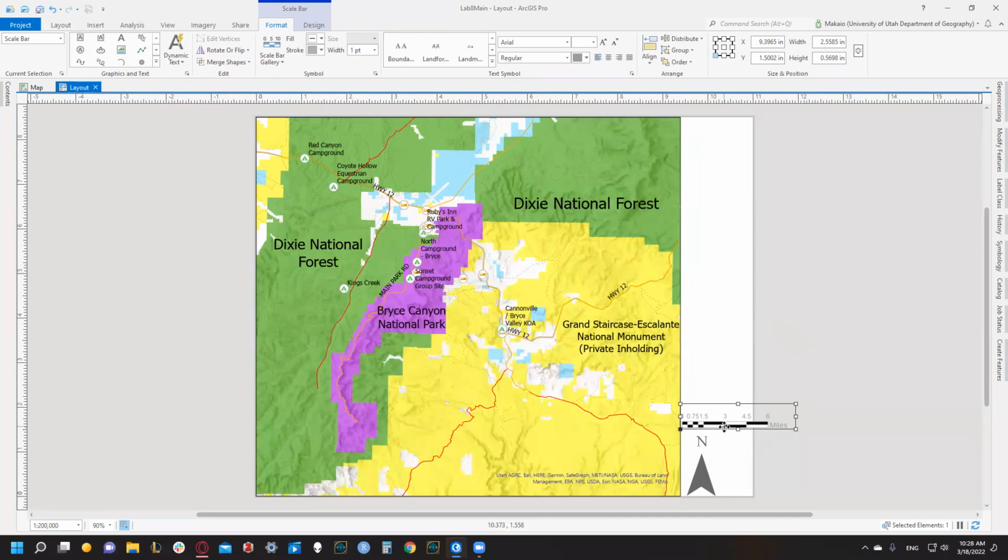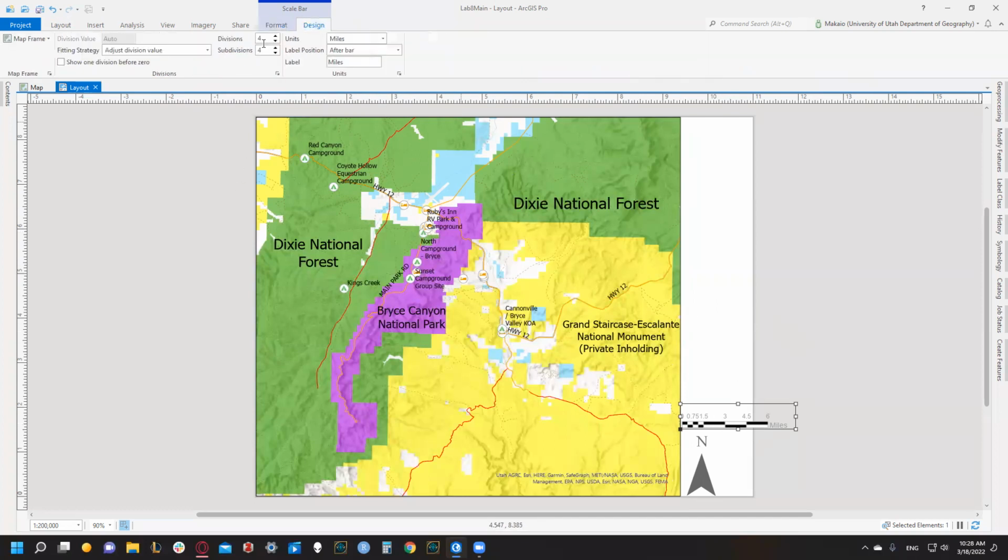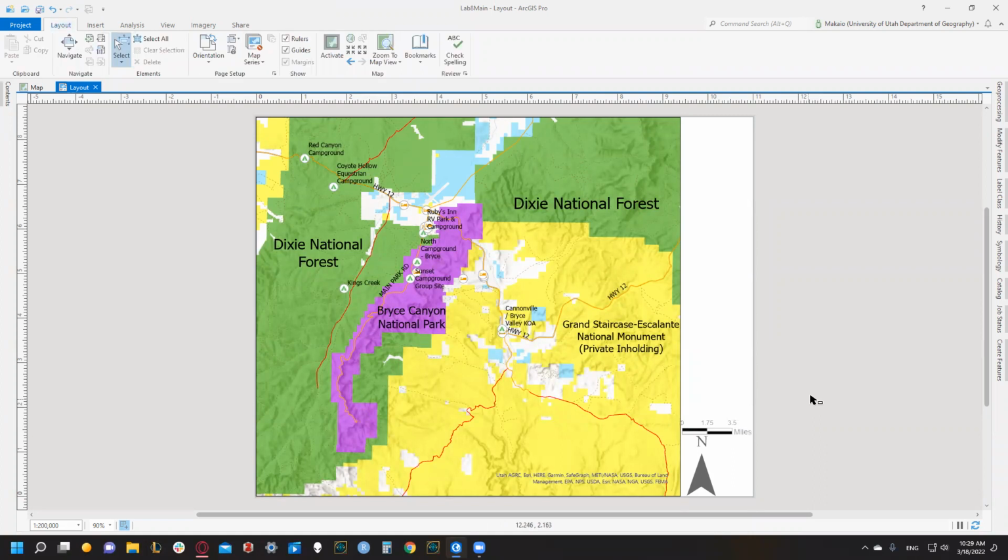Cool. And then we're also asked to change the divisions and subdivisions for our scale bar. We can do that when we have this selected. We can go to design, and we have divisions and subdivisions right here. We're asked for 1 division and 2 subdivisions. So then we're left with 3.5 and 6.5. I'm okay with 3.5.